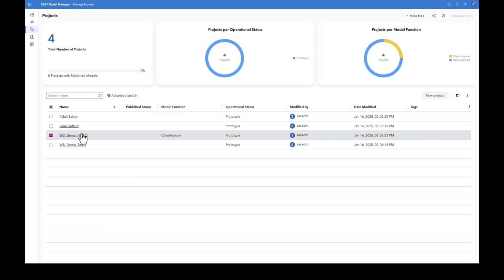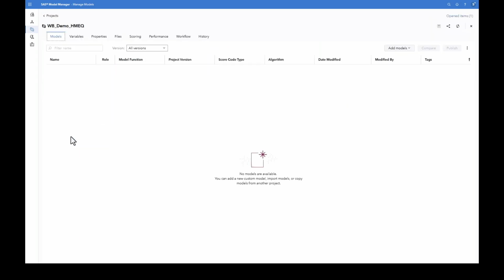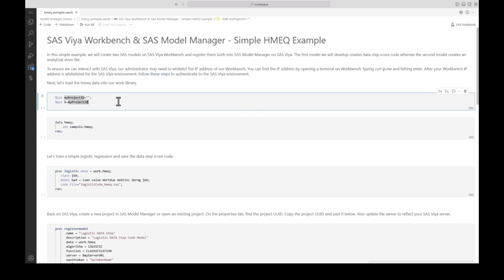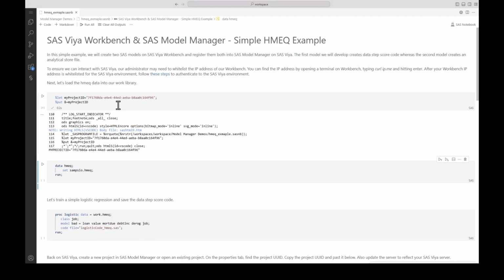So on the screen you have SAS Model Manager. I have created an empty project, and what I'm going to do now is bring the model into this empty project for its monitoring over time. So here is an example of how you can do it in Workbench. First, I copied the project ID, so I know where to register this model.